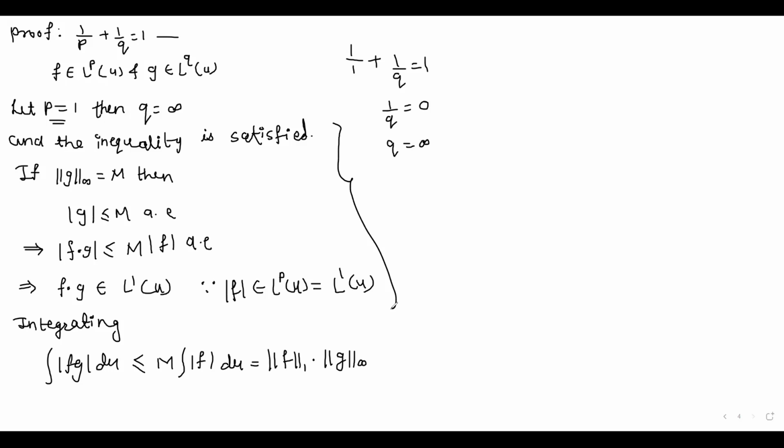Now here we have taken p is equal to 1 and for this we have proved this theorem. But now what if p is greater than 1 and less than infinity?